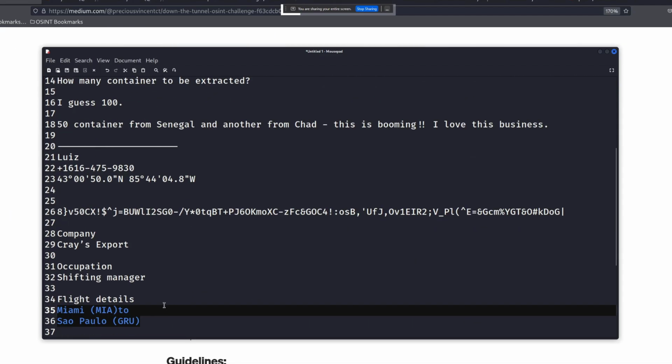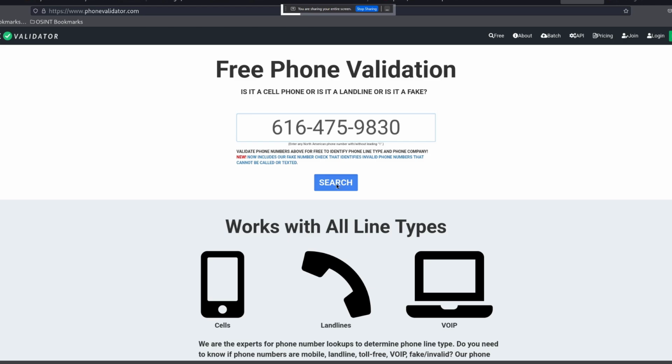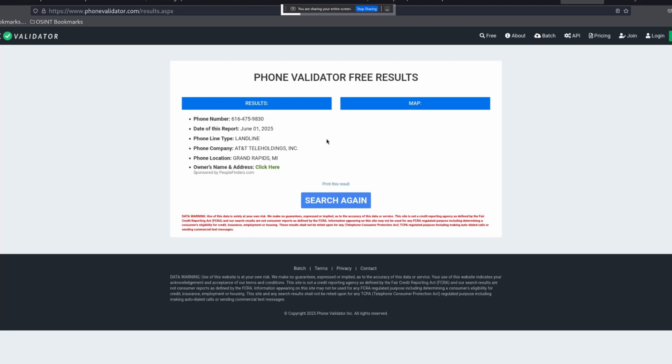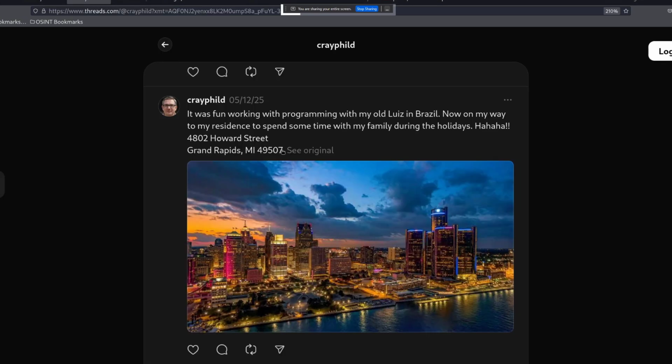Okay, let me search for the phone number. Now if they have blocked me, what I'm gonna do is change my VPN to a US VPN just so that we can get access to people search. And we can see it's a landline number, and we didn't get a name, and it's also from Grand Rapids in Miami, so this matches the address that we have found before. So we have his phone number, we have his address, and we know in which street he lives, but we don't know in which house number he lives.